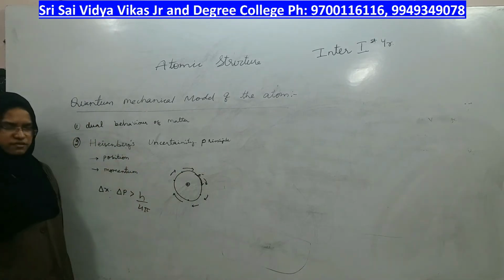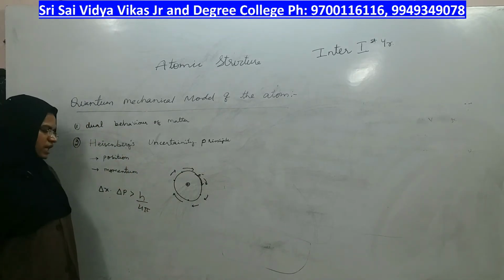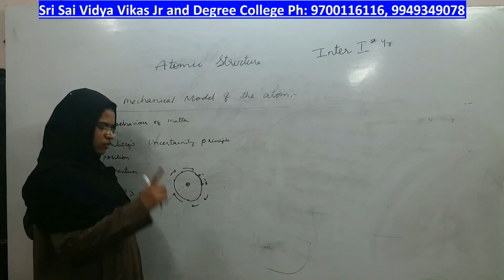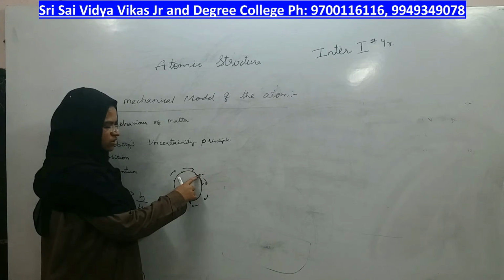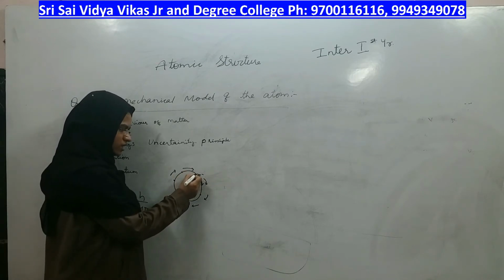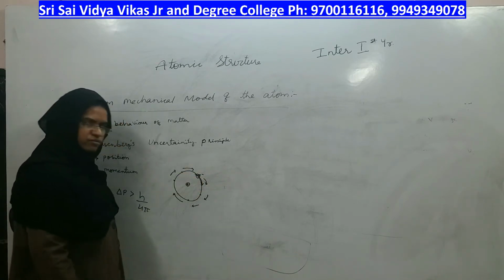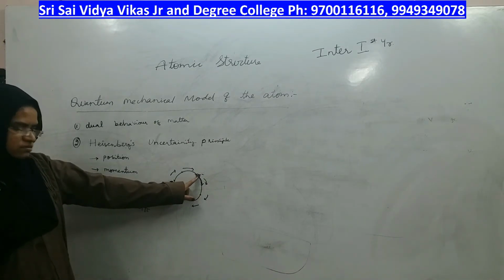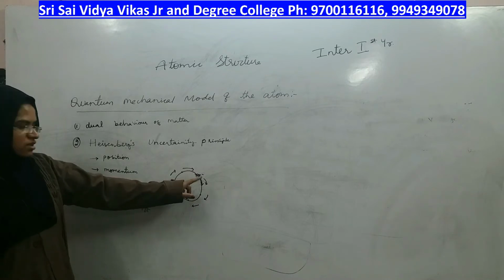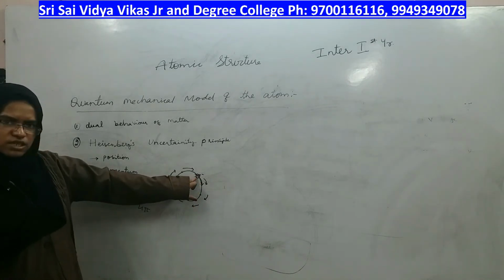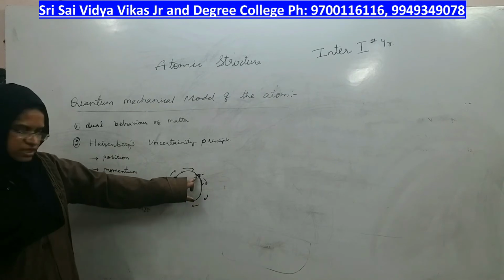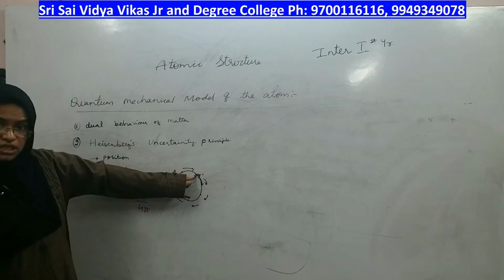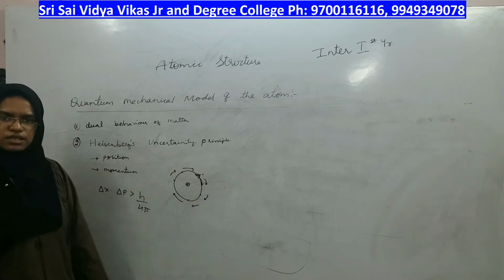Right? This is the path in which the electron is moving. Now I want to determine its position. Position means you want to fix at which position the electron is. You are telling, okay, this is the position of the electron. If you are telling that the position of the electron is here, what does that mean? It was not moving, that's why its position was here. If it was moving, would it be at this position only? No, it changes. The moment you say the electron's position is here, it will not be there, it continuously moves.